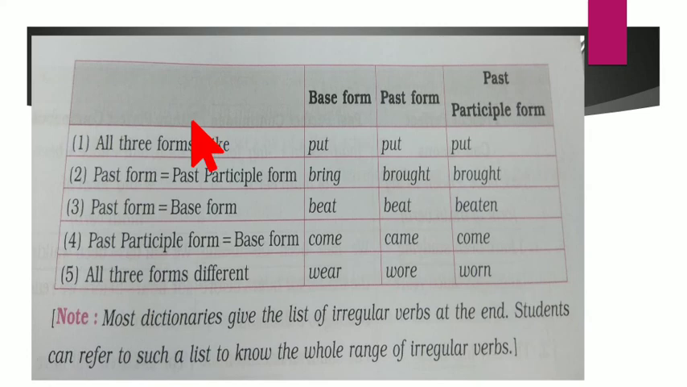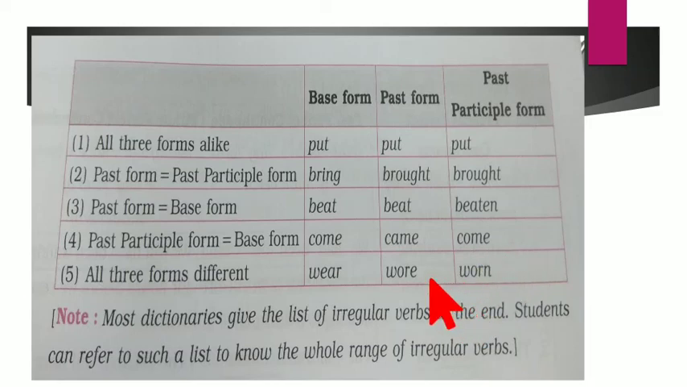Now in this, what they are trying to tell is that there are cases in which all the 3 forms remain the same. For example, put, put, put. Now there are certain cases where the past form is the same as the past participle form. Bring, brought, brought. Now past form is the same as the base form. Beat, beat, beaten. Now past participle form is same as the base form. Come, came, come. All three forms different. Wear, wore, worn.